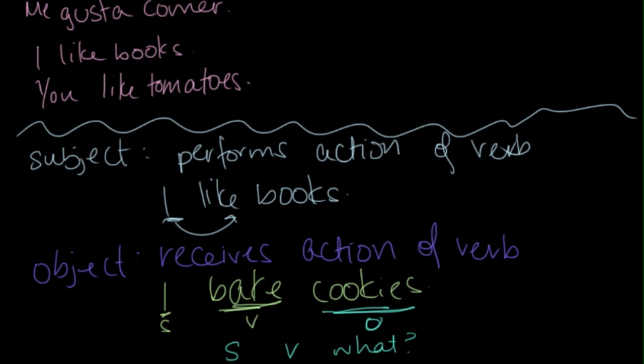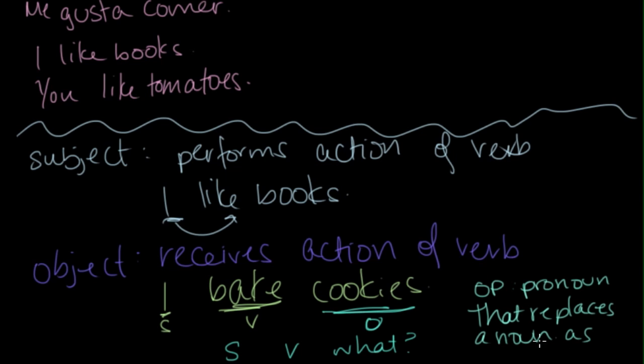So for right now, we're going to focus on using object pronouns, which I'll abbreviate OP. And an object pronoun is, like a subject pronoun, just a pronoun that replaces a noun as the object of a verb. So let's take a look at some Spanish object pronouns. Me, te, le, nos, vos, les. And you're probably familiar with these because you have used them to work with gustar before.